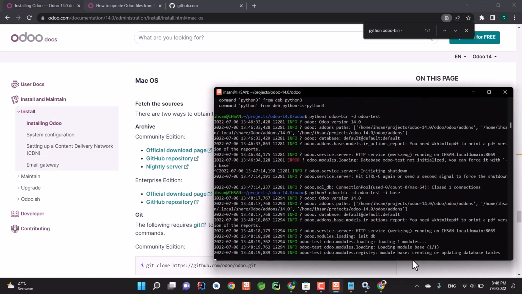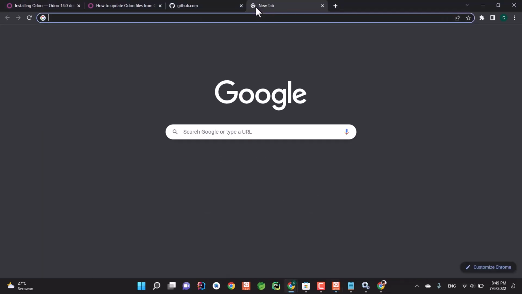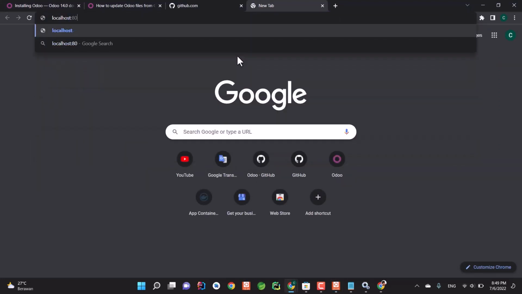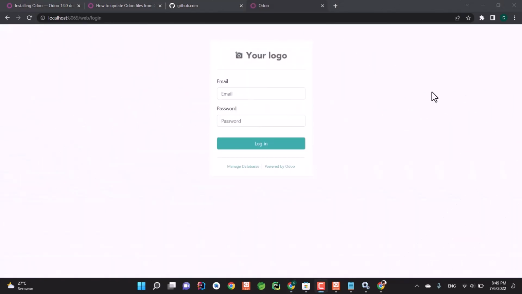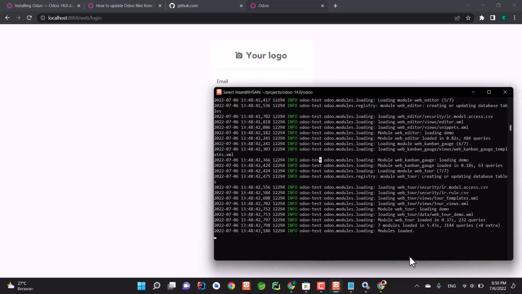Now the modules loaded, all the modules have already been loaded. Now to verify if the Odoo server is running, let's go to our browser and type localhost:8069. Here you can see Odoo is up and running, so we have successfully installed Odoo on our local machine. And now let's stop the server from running. To do that, just press Ctrl+C twice on your keyboard.